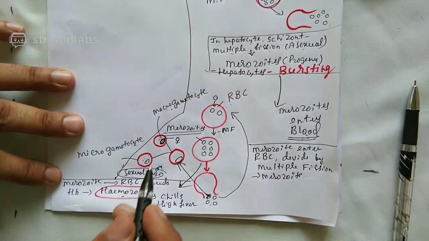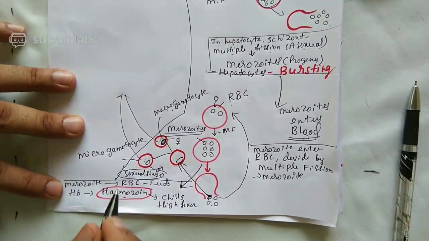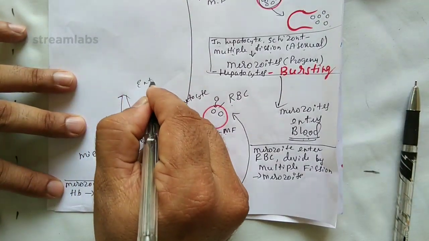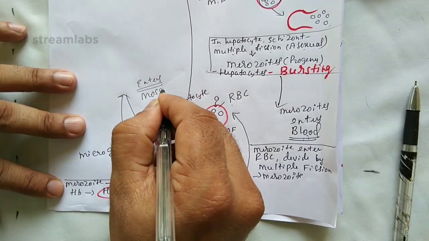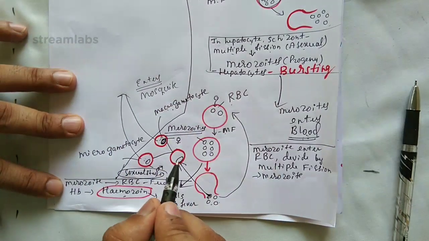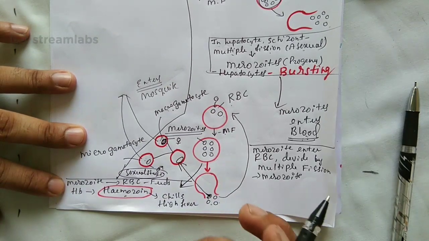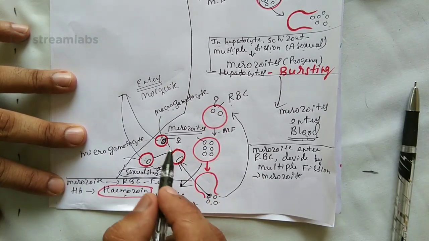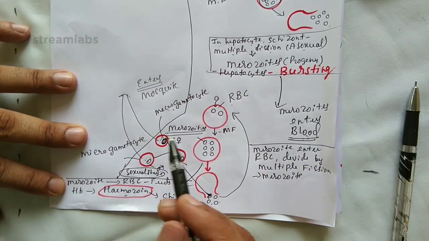What has happened? These gametocytes enter the mosquito once again. Why? An infected person will be bitten by a mosquito. When the mosquito sucks the blood, gametocytes are also entering into where? Into the mosquito's body.